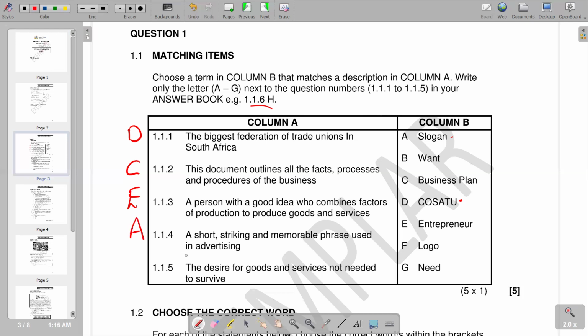Then 1.1.5, the desire for goods and services not needed to survive. The key words that we have there are not needed to survive, which means obviously it's something which is not basic. So it should be a want, which is our B. So this is the response that we have in terms of the first part, which is on matching items.